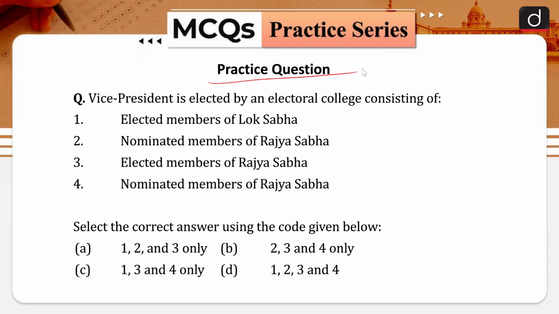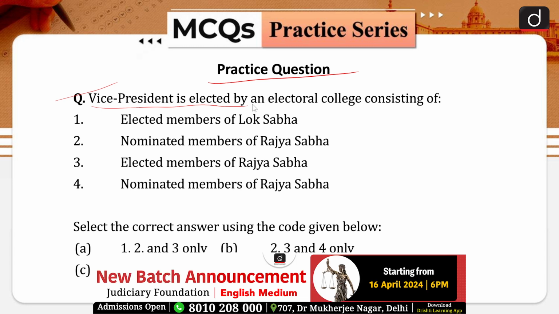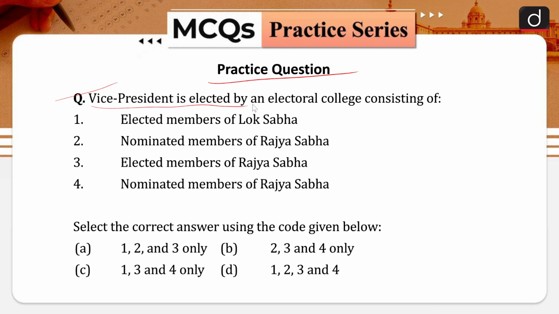Now, let us discuss a practice question of our today's session. So, the question is, Vice President is elected by an electoral college consisting of statement 1, elected members of the Lok Sabha, statement 2, nominated members of the Rajya Sabha, statement 3, elected members of the Rajya Sabha, and statement 4, nominated members of the Rajya Sabha. Select the correct answer using the codes given below. Option A, 1, 2 and 3 only, option B, 2, 3 and 4 only, option C, 1, 3 and 4 only, and option D, 1, 2, 3, 4.